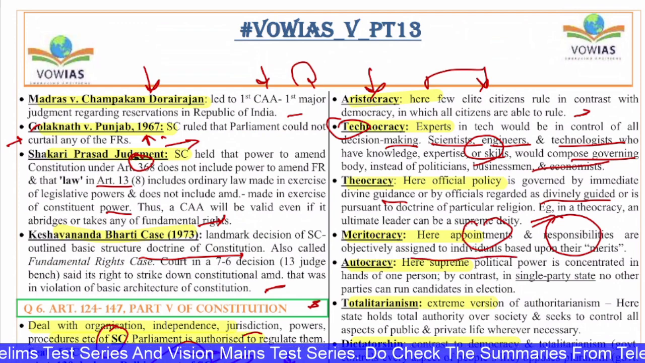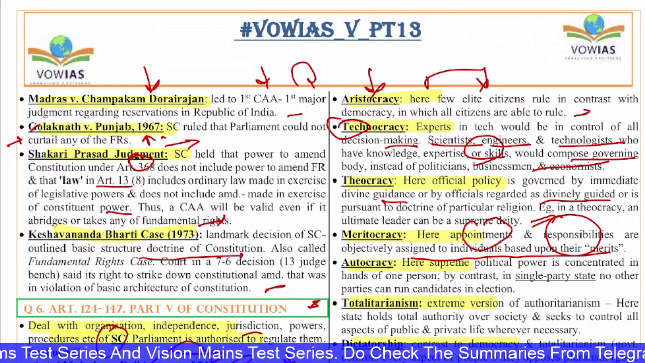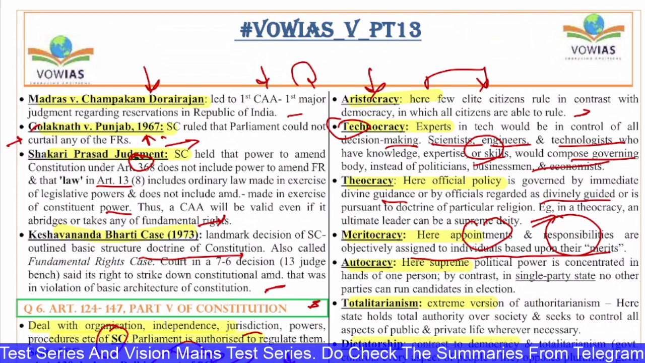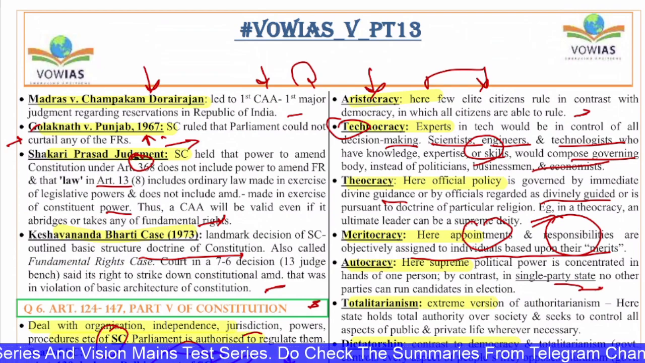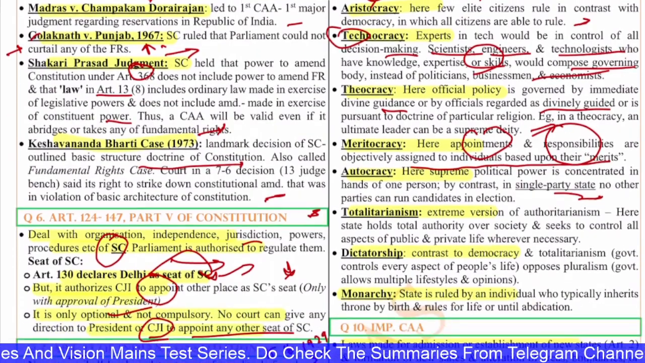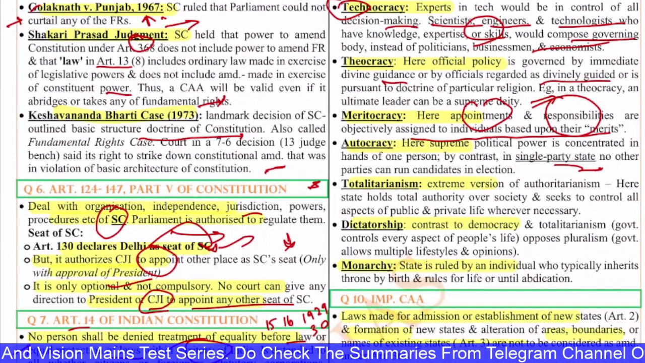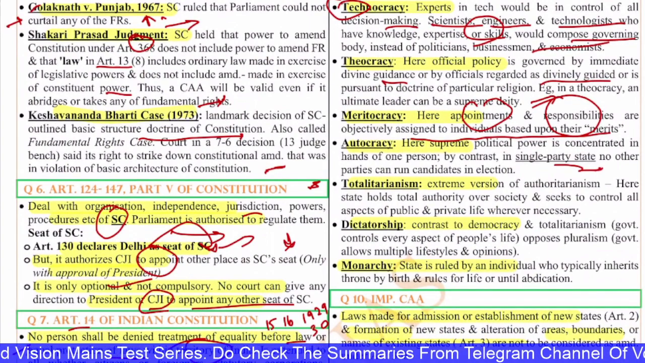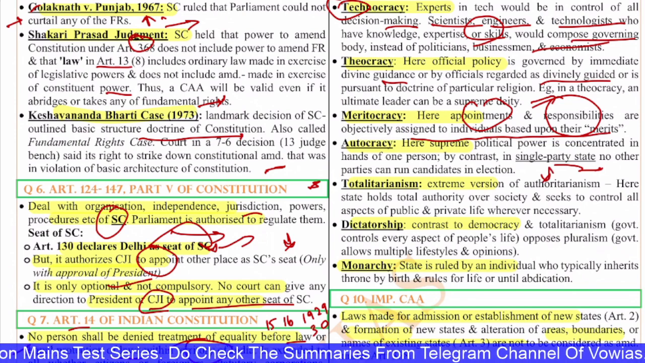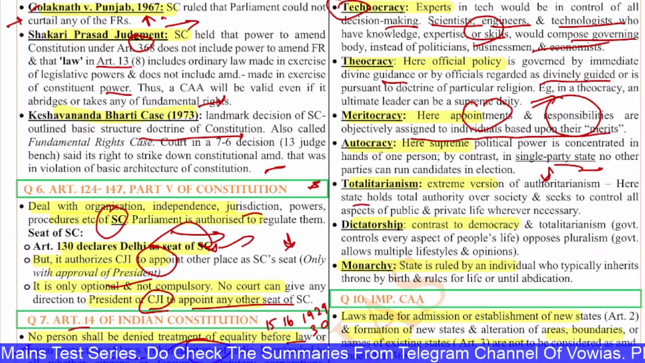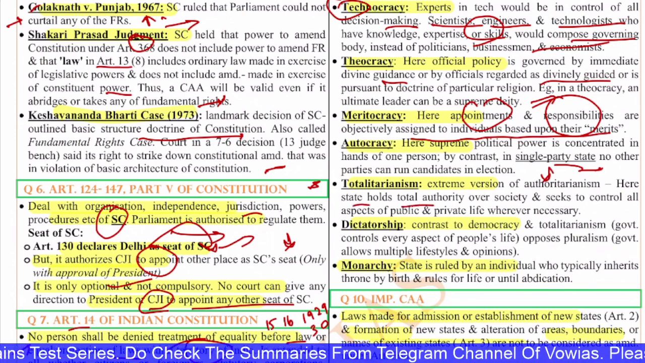And you have autocracy. Here, supreme political power is concentrated in the hands of one person. By contrast, in a single party state, no other parties can run candidates in the election. Next, totalitarianism, the extreme version of authoritarianism. Here, the state holds total authority and seeks to control all aspects of public and private life wherever necessary.